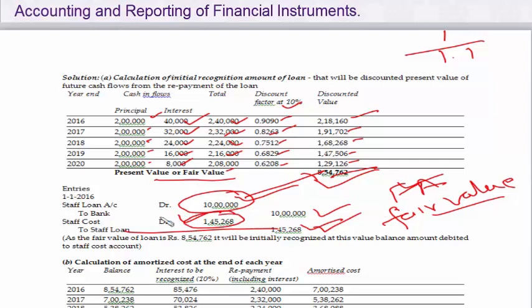And the difference of this 145,238 will go to the staff cost. This is an expense in the beginning. So that will be the main difference when these Ind AS will be implemented. Now, as the fair value of this will be initially recognized, the balance amount will be debited to the staff cost. That's correct. Now this is the business model of this particular financial asset.